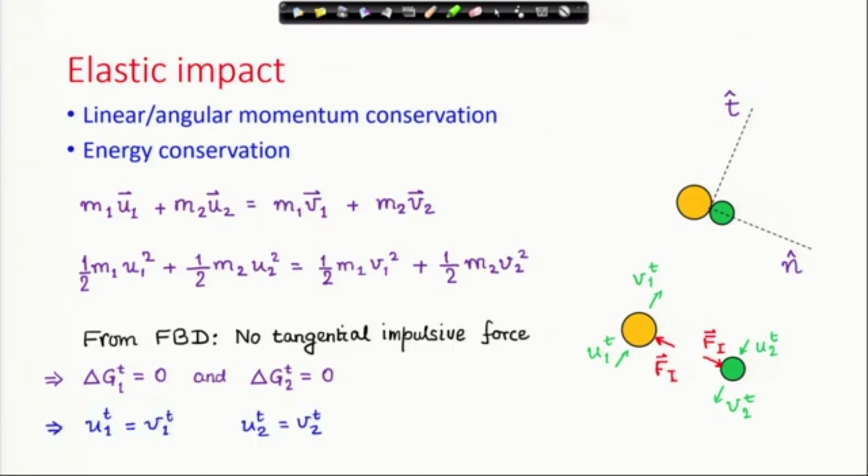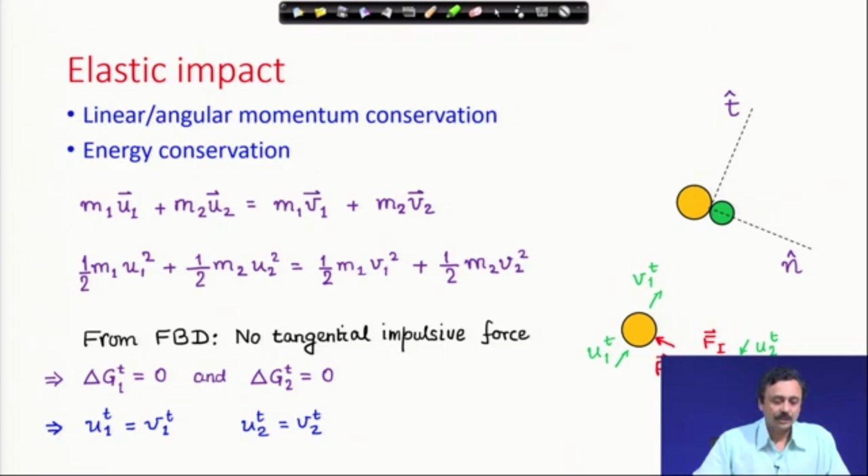This straight away gives us these 2 components which are equal: u1 in the tangential direction is equal to v1 in the tangential direction, and u2 in the tangential direction is equal to the v2 component in the tangential direction. So, we have for individual particles the linear momentum conservation in the tangential direction.